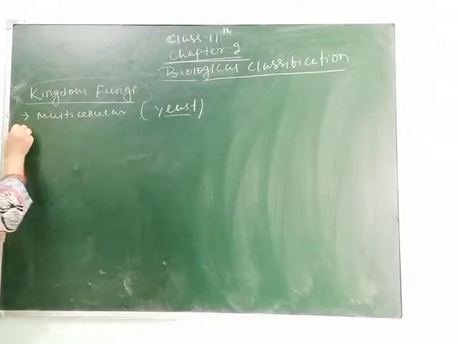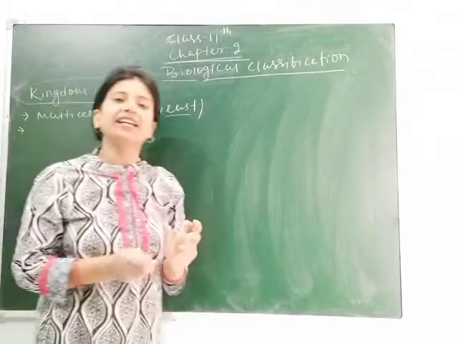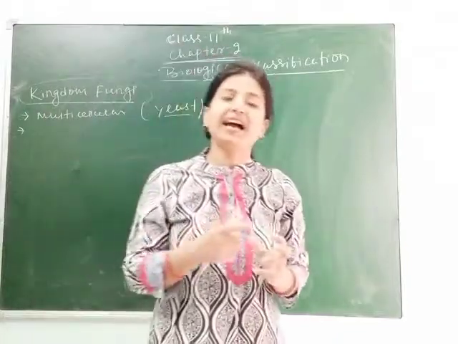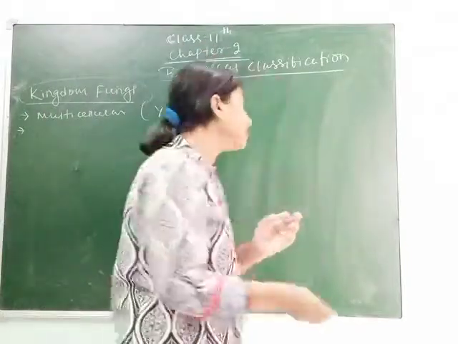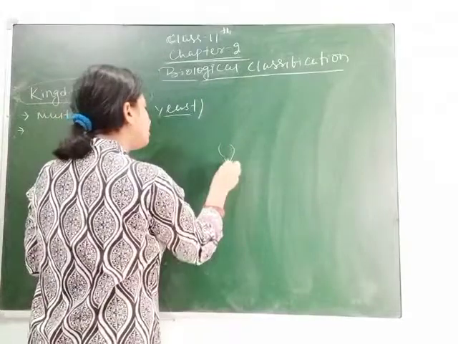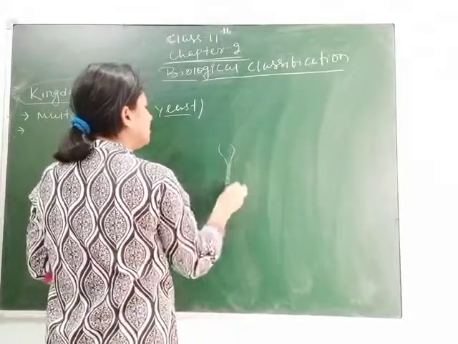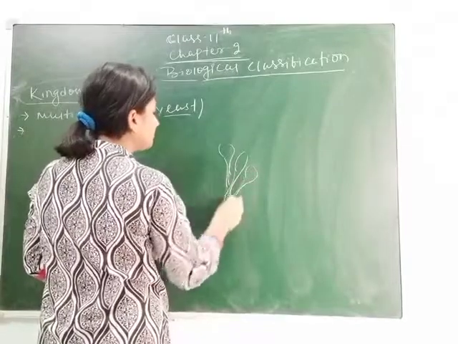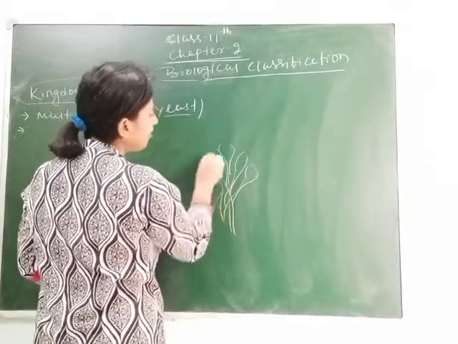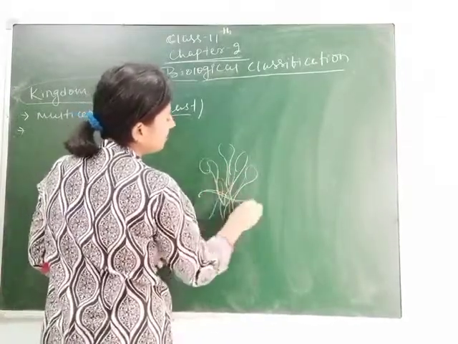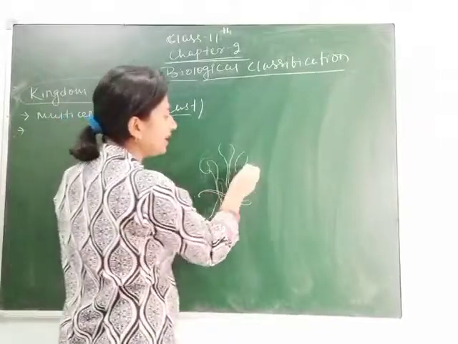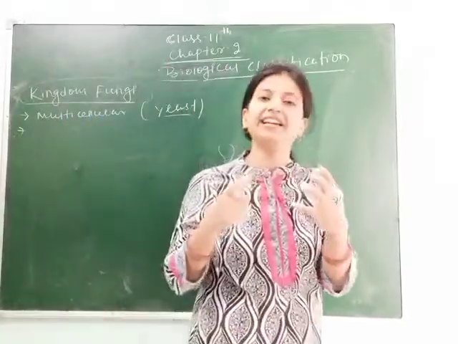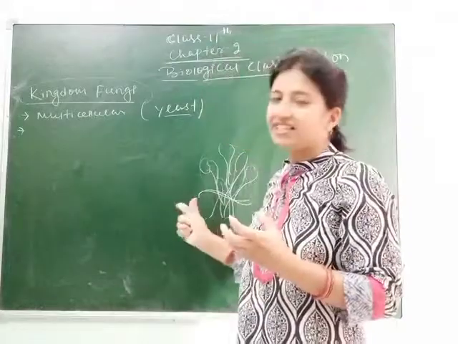And if you see its body, then it has many hyphae. Hyphae are thread-like structures. I have drawn the diagram in my last class. You can see these hyphae are like this. They are hyphae and they together, aggregated, make the mycelium.